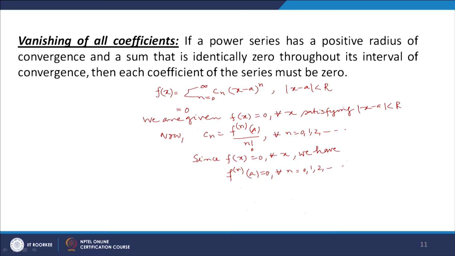Because f(x) is identically 0, all order derivatives of f(x) at x equal to a are also 0, and therefore c_n is equal to 0. c_n is f^(n)(a) over n factorial, so c_n is equal to 0 for all n. So each coefficient of the series is also 0.